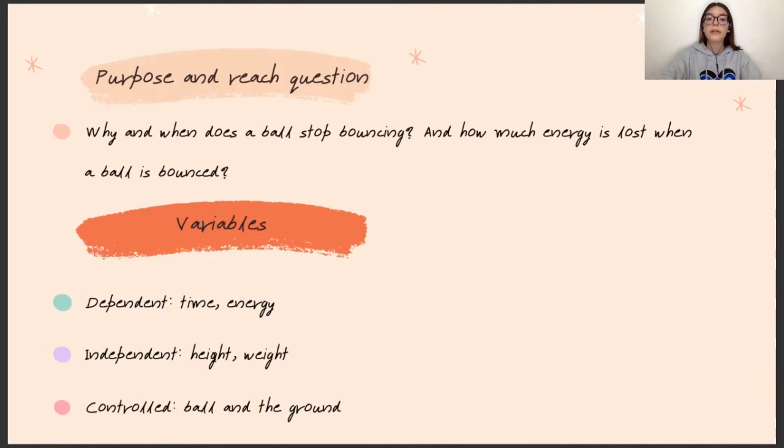The bouncing ball stops bouncing because of mainly three factors: friction, gravity, and decreasing potential energy. And our control data is the ball and the ground. When impacting the ground, energy is also lost because of the elasticity of the surface as well as the sound and heat produced by the impact.